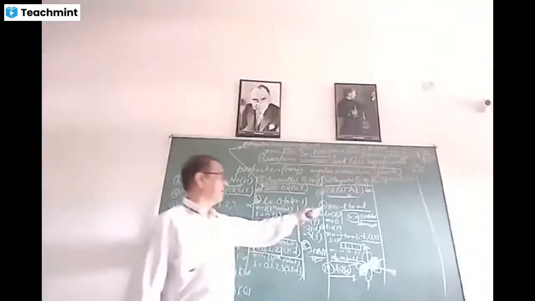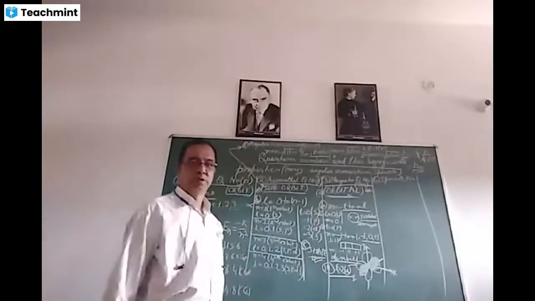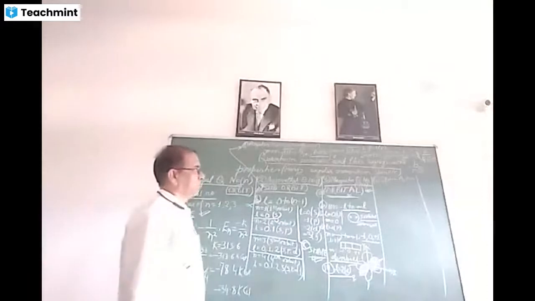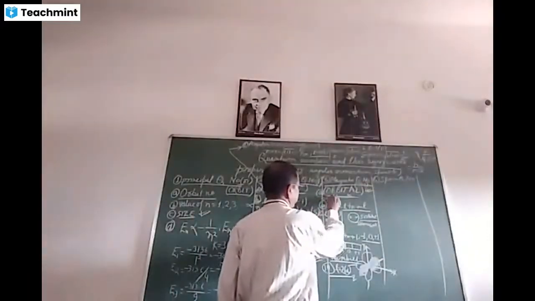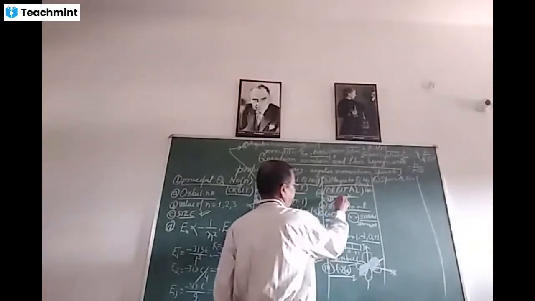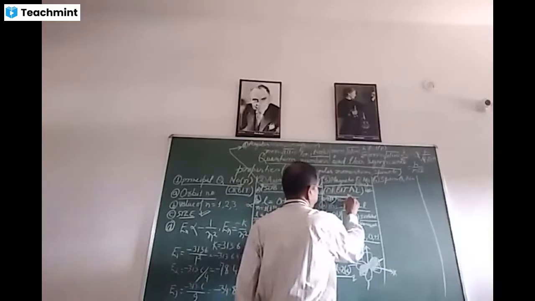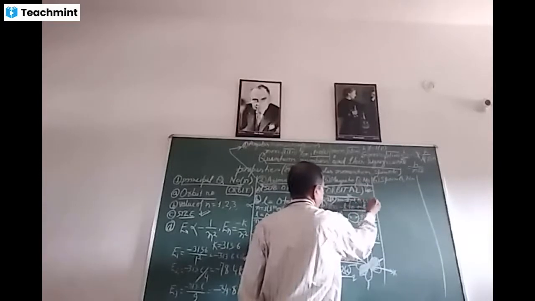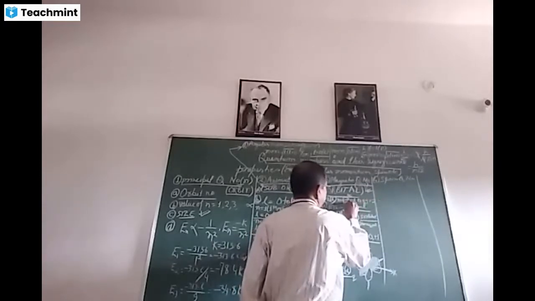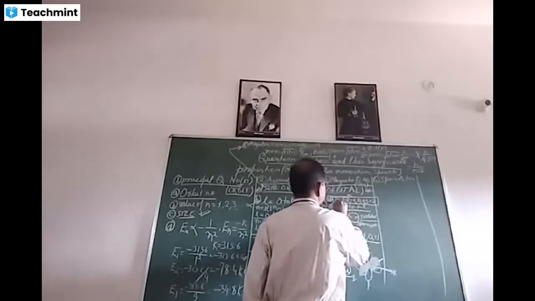Then the value of m for d orbital will be from -2 to +2. That is, for L equal to 2, that is for d, the value of m will be -2, -1, 0, +1, and +2. This is for d.